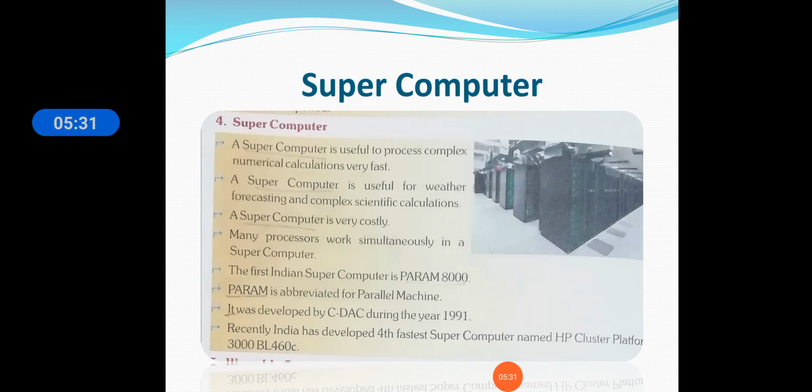For weather forecasting, we need very high intelligence, so this computer is used for weather forecasting, if you want to calculate the weather. And complex scientific calculations are also done by this computer. A supercomputer is very costly, and it is used mostly by the developed countries.